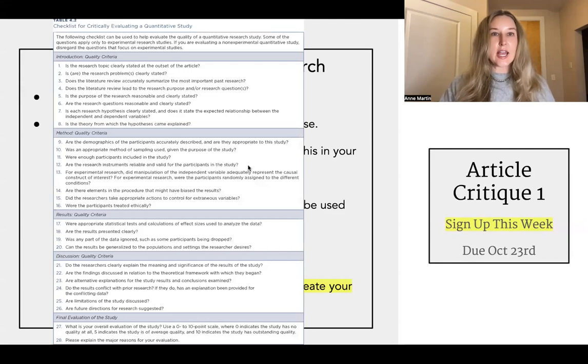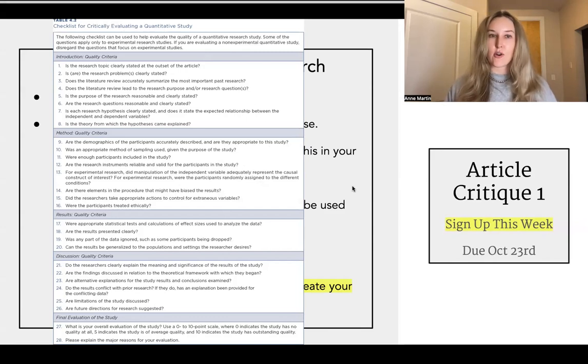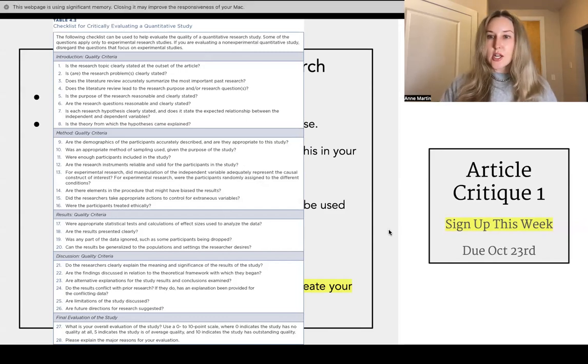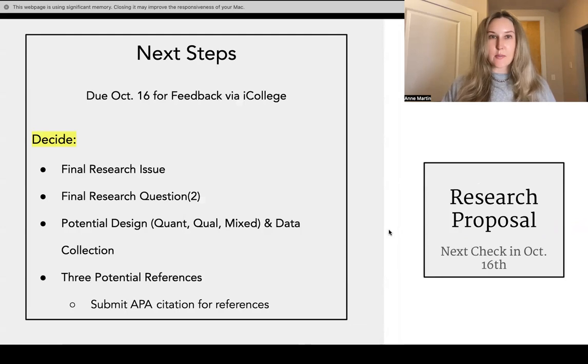And then this is the table that we are going to be using to critique the article. This is from chapter 4 about reviewing educational research. So this is the checklist for evaluating a quantitative study. As we get closer, I'll give some more directions and some examples about how you will use this checklist to annotate and critique your article in Perusall. So that is the article critique assignment.